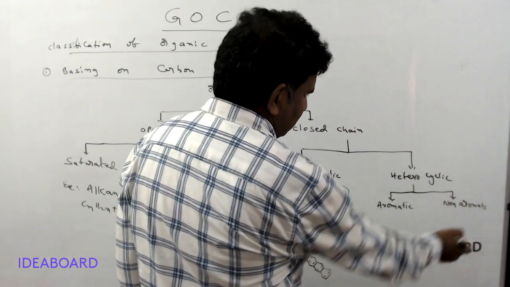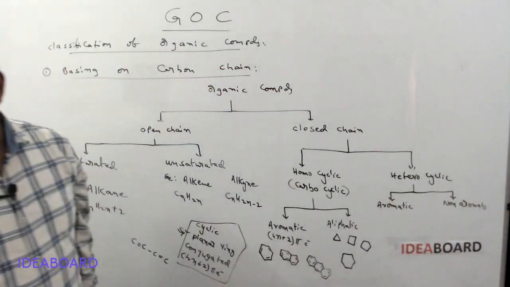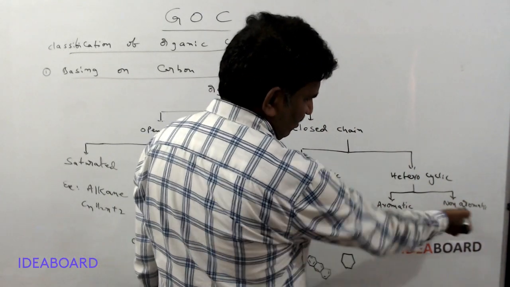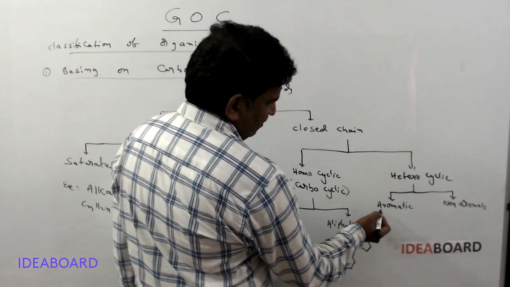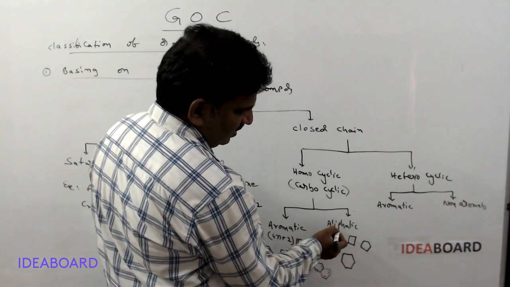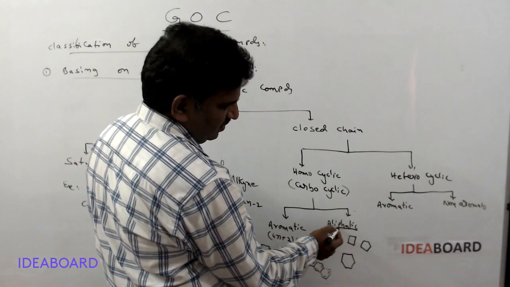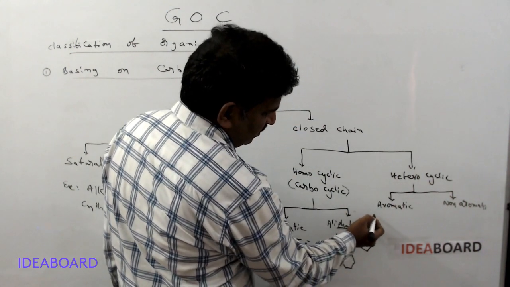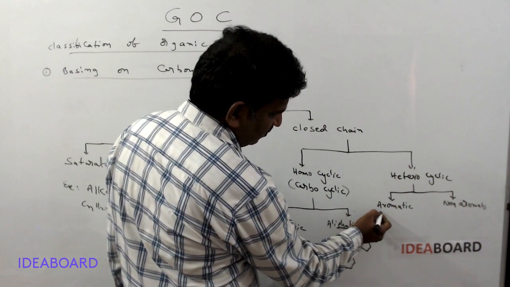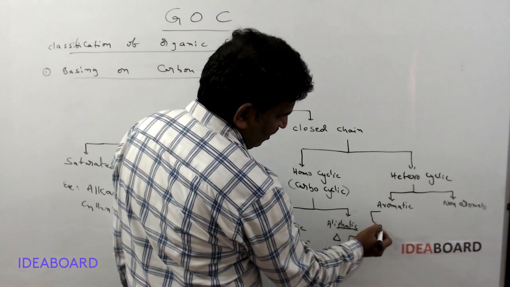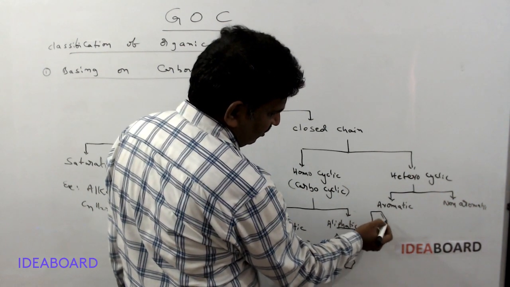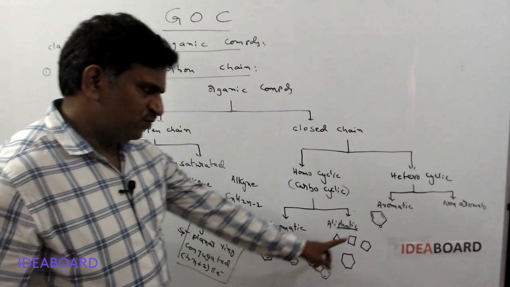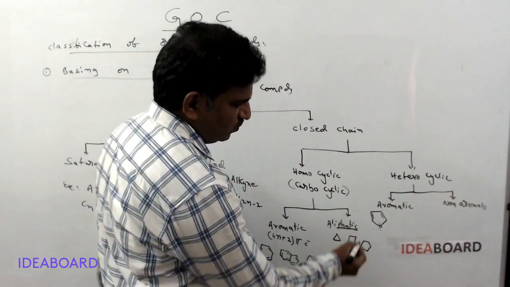And next, heterocyclic. In heterocyclic compounds, again we have two types. One is aromatic, another one is aliphatic, non-aromatic. Aliphatic ones are also called alicyclic. Please remember, instead of aliphatic, they may give alicyclic also. Heterocyclic aromatic compounds means other atoms are present in the formation of a cyclic ring. Here there are double bonds and oxygen contains two lone pairs. This is called furan.